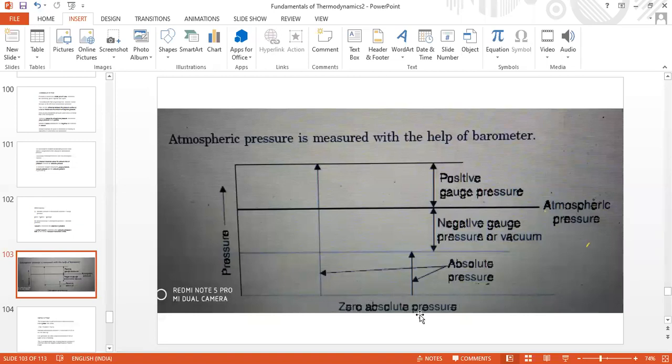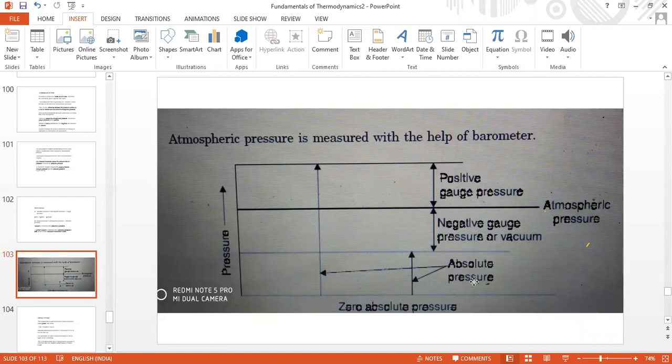Of course, attaining this absolute zero pressure by any means is impossible, and this has to be remembered in your minds. This is just a reference.